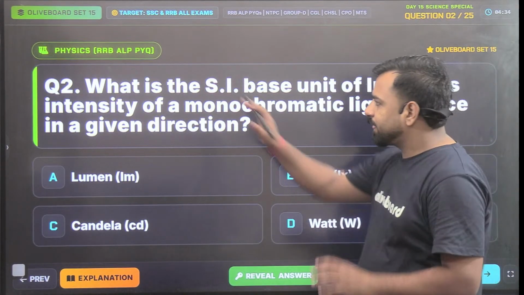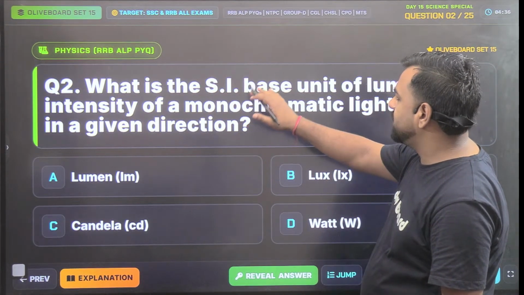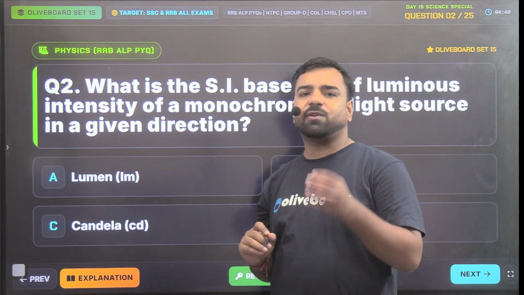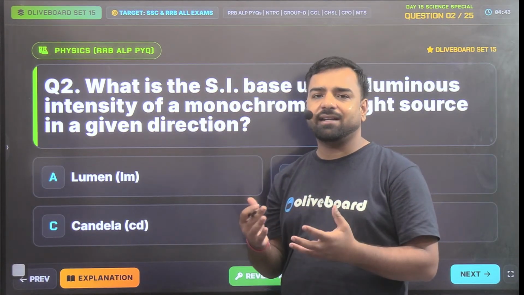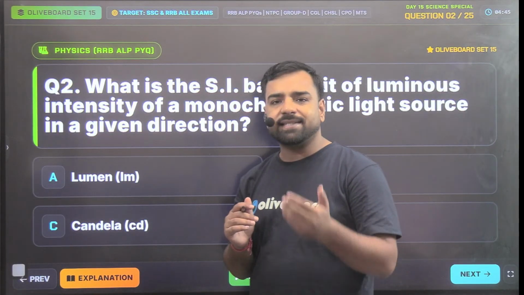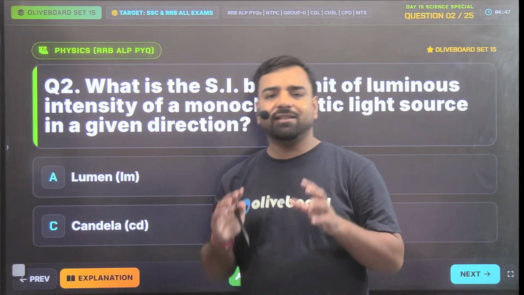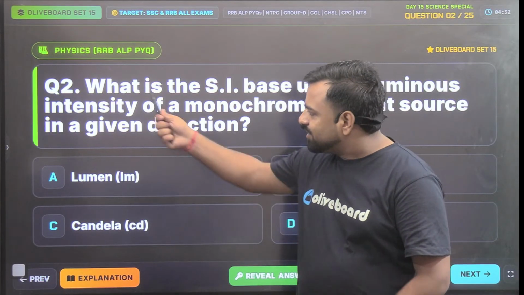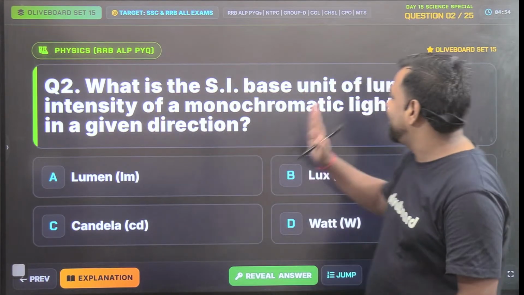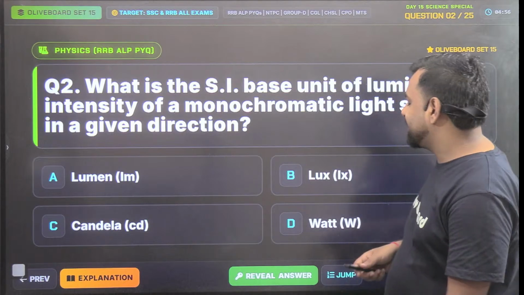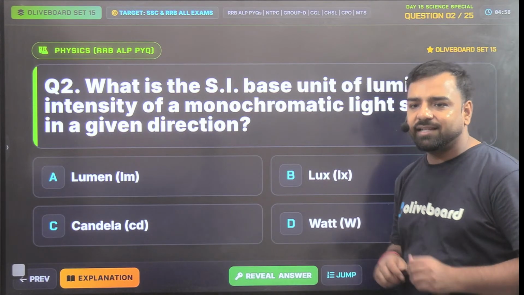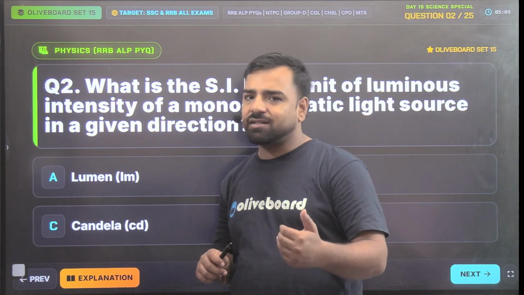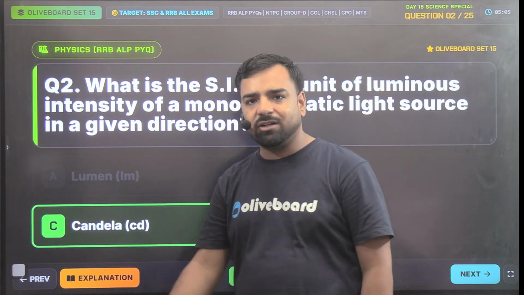So guys, what is the SI base unit of luminous intensity? This part is sufficient for RRBs. It will be directly asked like this. But if you go with the CGL or CPO examinations, the questions are twisted in a way that it feels complex. So guys, the SI unit of luminous intensity is what? That's candela, right? Since it is candela, should we get confused here? Obviously not. So we'll go with candela only.